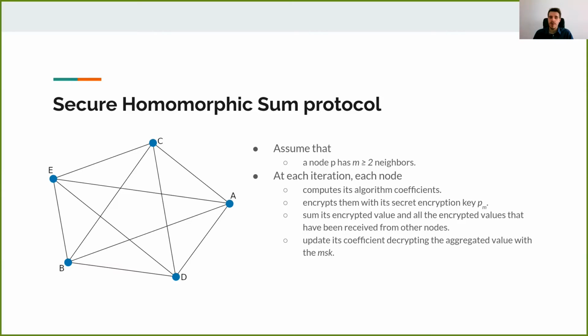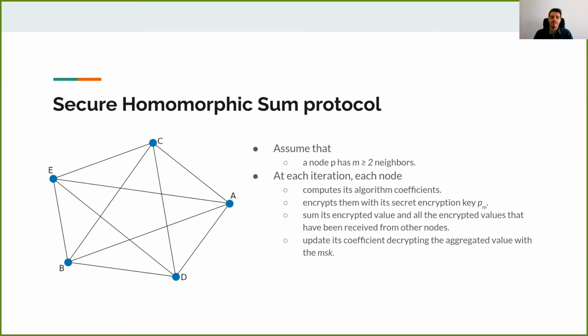In this way, all the random values contained in the encrypted coefficients go to 0. The node can then decrypt the encrypted aggregated value with the master private key, and obtain in plain text the aggregated coefficients that the node can use as input for the next iteration.